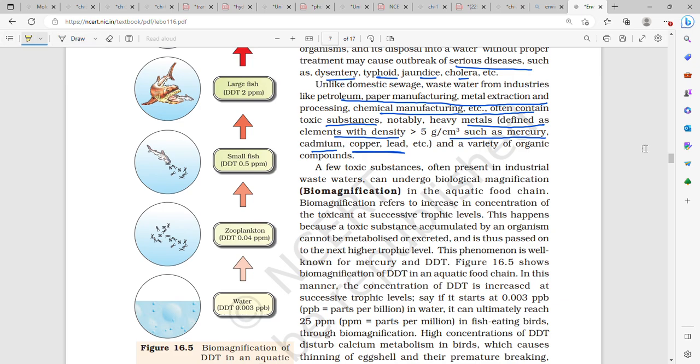Heavy metals. What are heavy metals? Heavy metals are defined as elements with greater than 5 gram per centimeter cube density. For example, mercury, cadmium, copper, lead, etc.